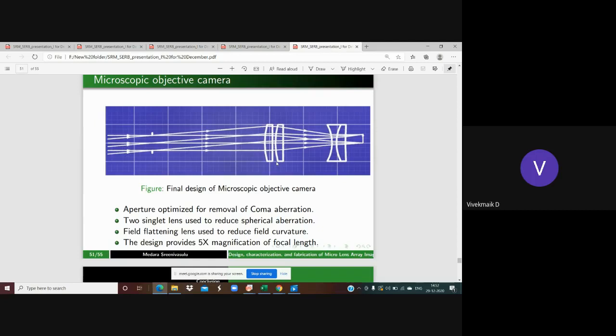It is called the fringe effect in MLA. MLA is your micro lens array. The fringe effect is a kind of ripple in the image caused by the use of multiple lenses. How to overcome that fully is something we have to look into as a problem statement. Nice question. Okay, next, Anusia.